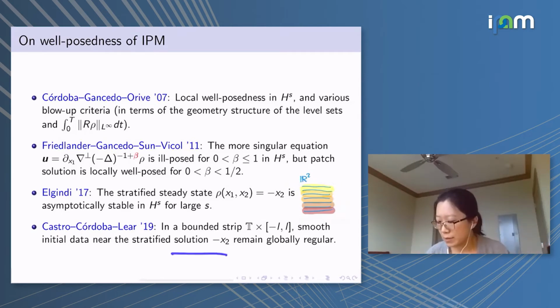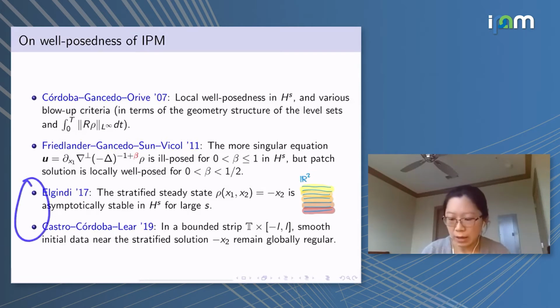And then when the steady state is in a bounded strip that is periodic in x1, Castro, Córdoba, and Lear show that, again looking at the same stratified solution where the heavier liquids are on the bottom, under small perturbations it remains globally in time regular. So these are, to our best knowledge, the only global well-posedness results.